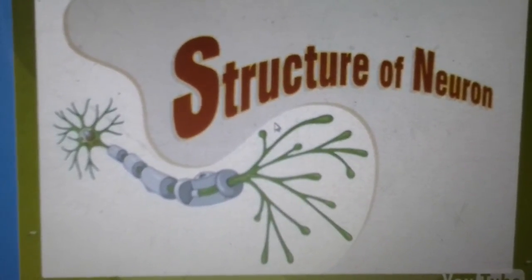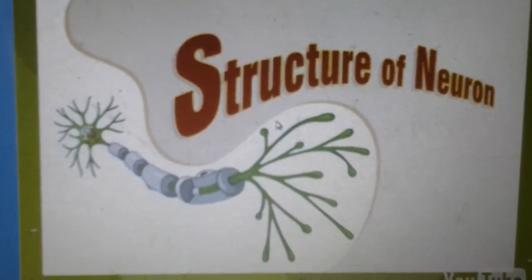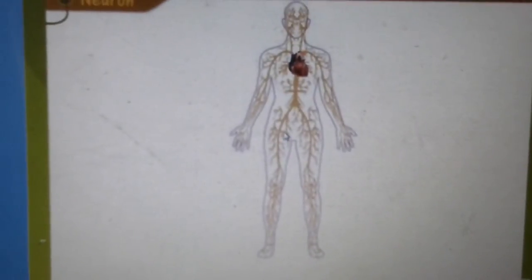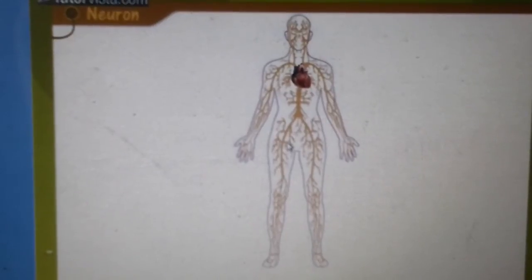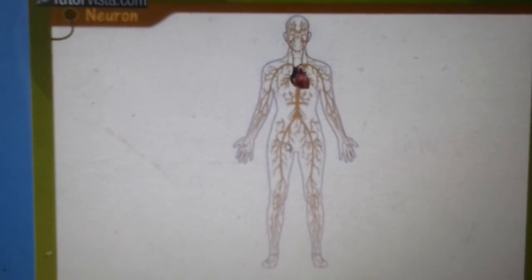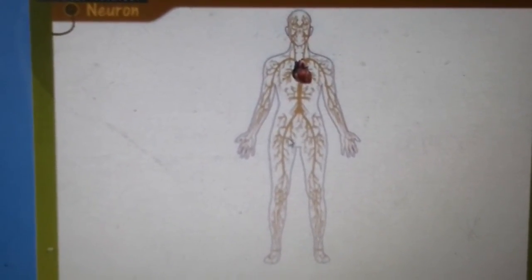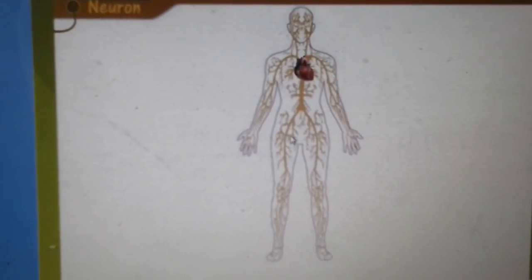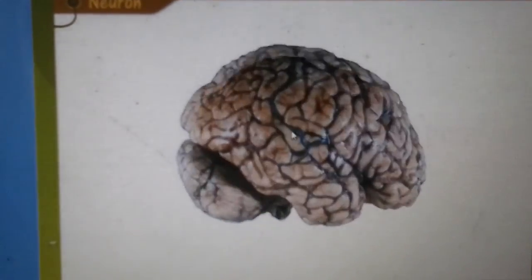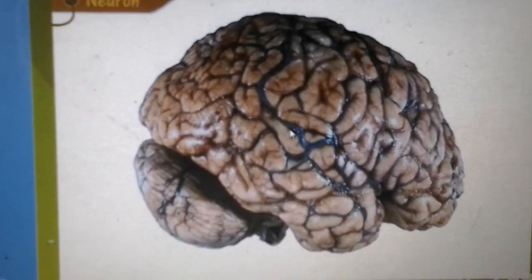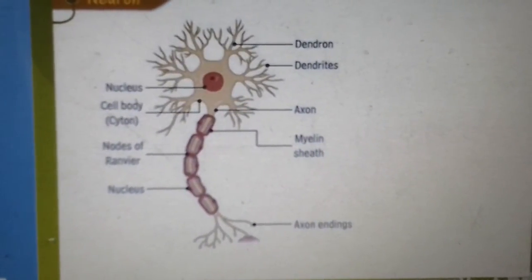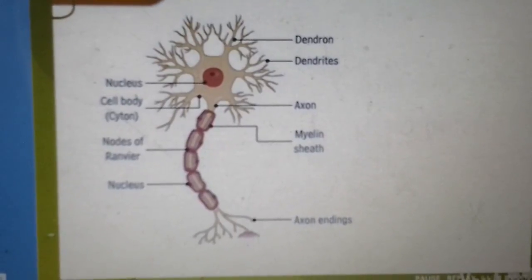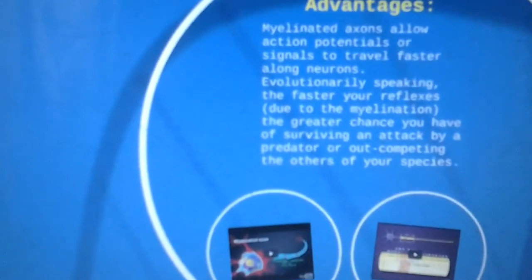Structure of a neuron. The human body is made up of trillions of cells. Cells of the nervous system, called nerve cells or neurons, are specialized to carry messages through an electrochemical process. The human brain has about 100 billion neurons. The generalized structure of a neuron is displayed here. A neuron consists of a cell body called